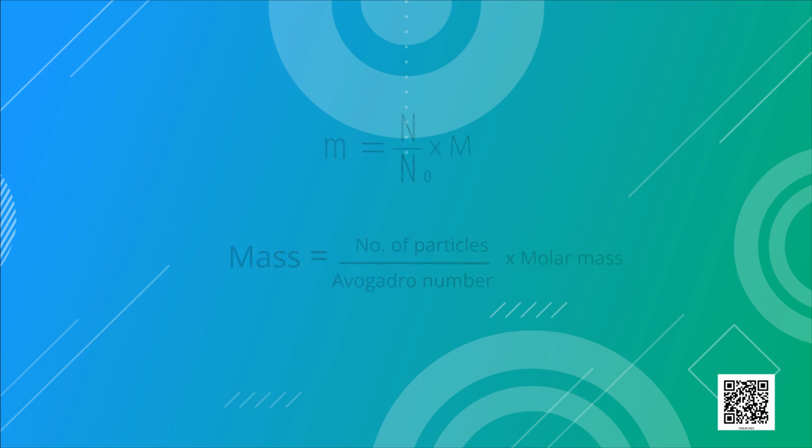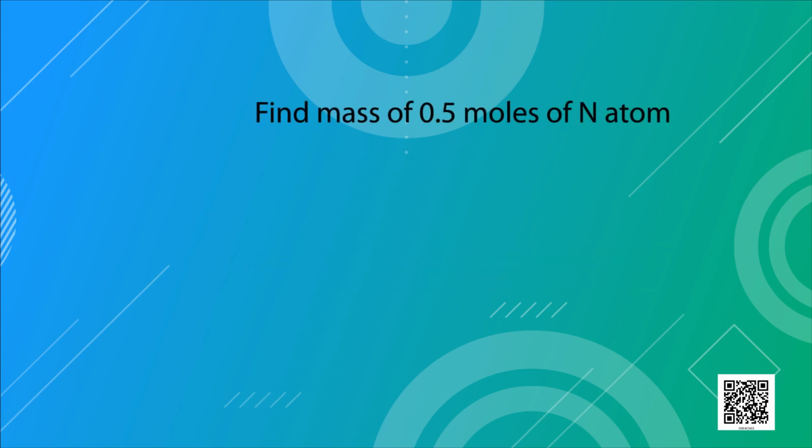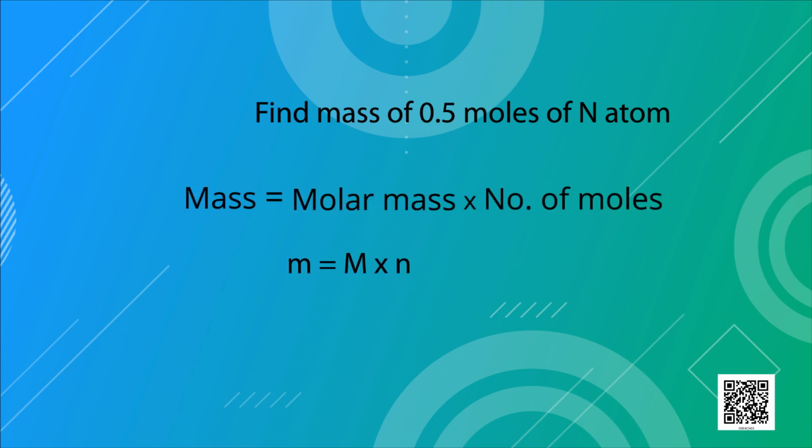Find mass of 0.5 moles of N atom, nitrogen atom. Formula here is small m is equal to capital M into n. So substituting the values, for capital M we have nitrogen, mass of nitrogen is 14. So we will put 14 here into number of moles given, which is 0.5. So 0.5 we put here, and after multiplying we get 7 grams. So the answer is 7 grams.